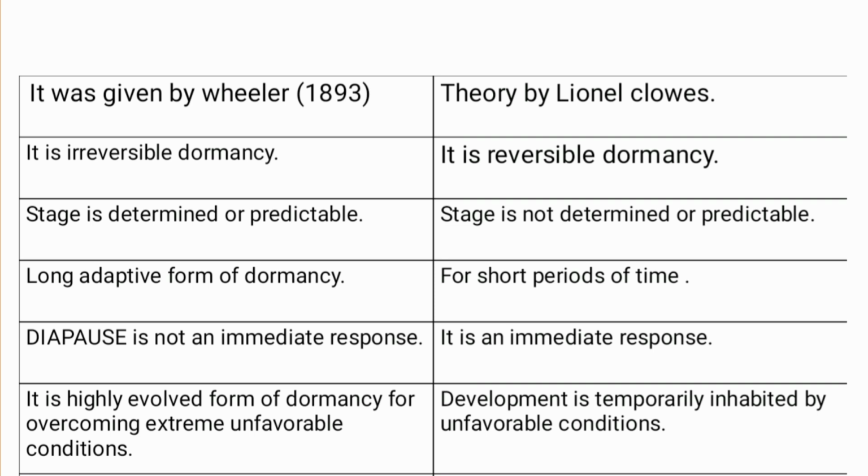Diapause is a highly evolved form of dormancy for overcoming extreme unfavorable or unavoidable conditions. To escape or avoid them, insects prefer to enter diapause. And in quiescence, development is temporarily inhibited by unfavorable conditions.